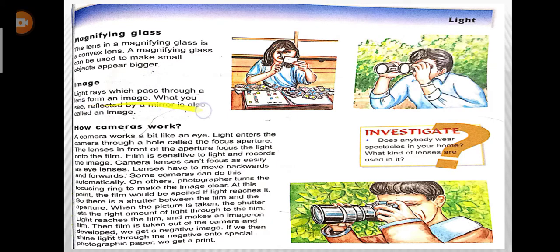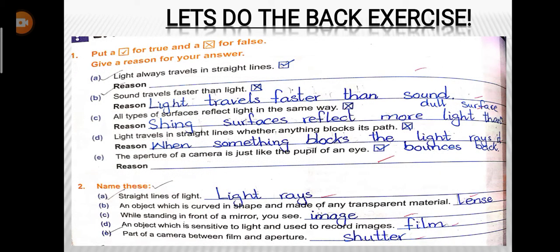Light rays which pass through a lens form an image, and what you see reflected by a mirror is also called an image. Now next is the camera. I'm going to discuss how the camera works in detail in our extensive question answers video. So first of all, let's begin the back exercise of this chapter. You have to do this in your book.